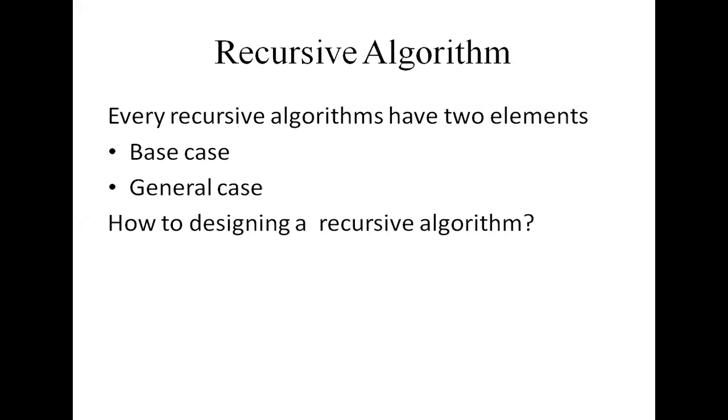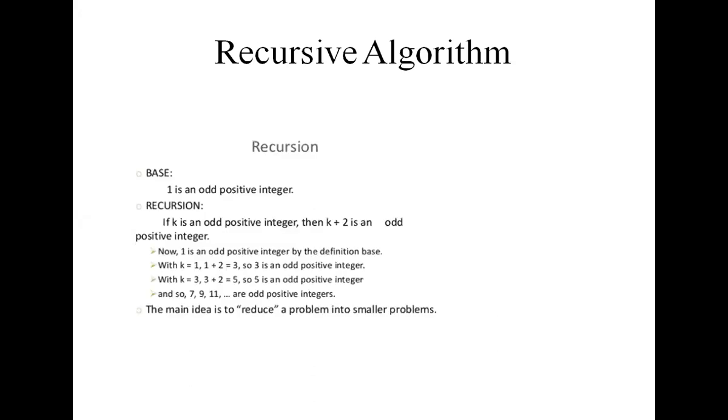See here, this is an example. We have a problem, that is to find the odd numbers. So I write an algorithm for finding the odd numbers. In this example, I am taking 1 as an odd positive integer, that is my base case, and k plus 2 is my general case.